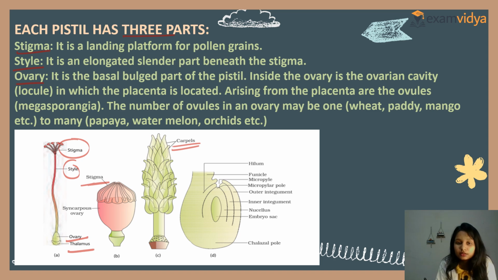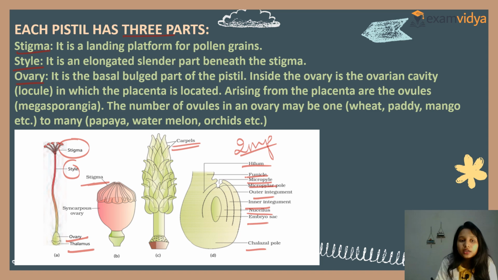Now see the structure of the ovule. One more thing: in the ovule of this pistil, you have to make the diagram. Very important. It will come in the board examination. This is the hilum, the starting point funicle, micropyle, micropylar pole, outer integument, inner integument, nucellus or embryo sac, and chalaza pole. Clear? So this is about the ovule.